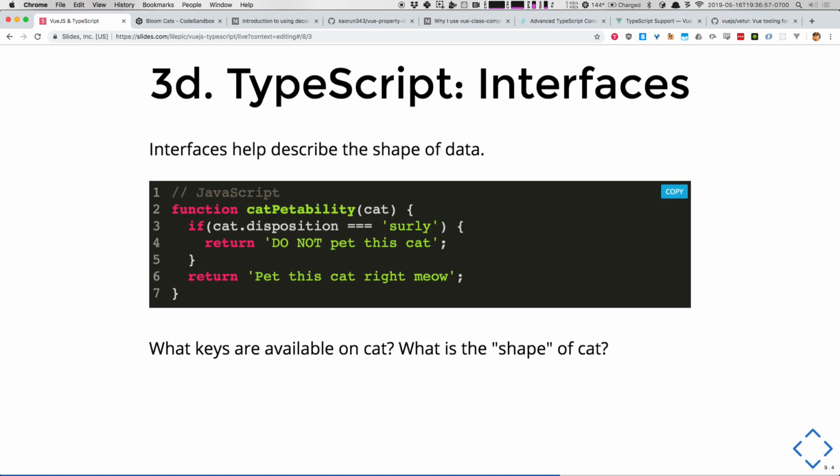I'm going to take in a cat, and I'm just going to arbitrarily use cat.disposition on this thing. Am I sure? Like maybe in November when I wrote this, that was there, but the API changed, some other code changed, we messed with cat a little bit. Do I still have disposition available to me? I don't know, right? It works for the most part. We'll find out in runtime.